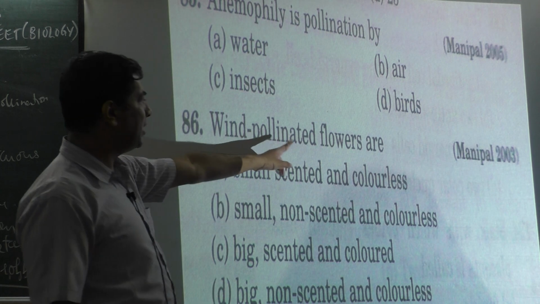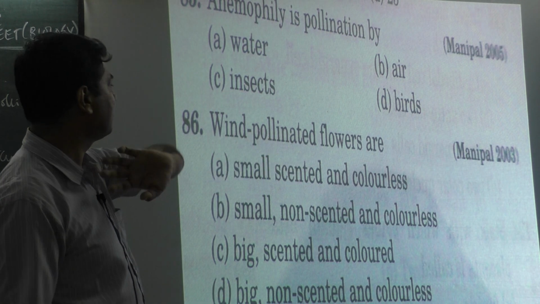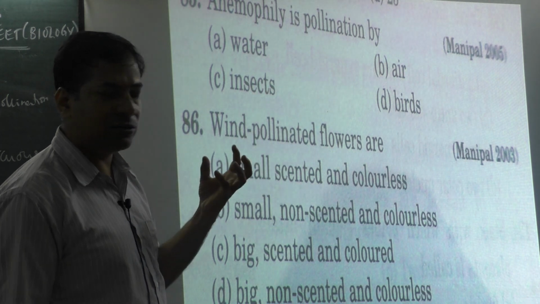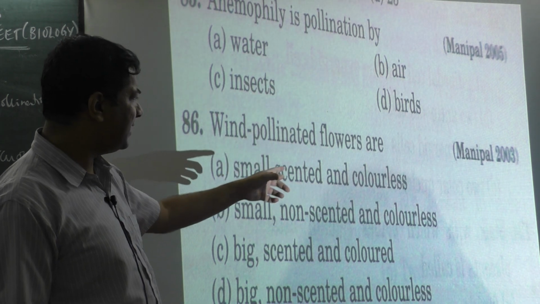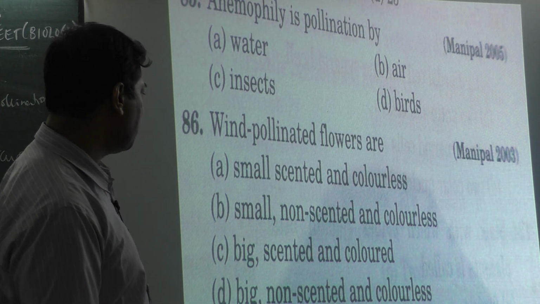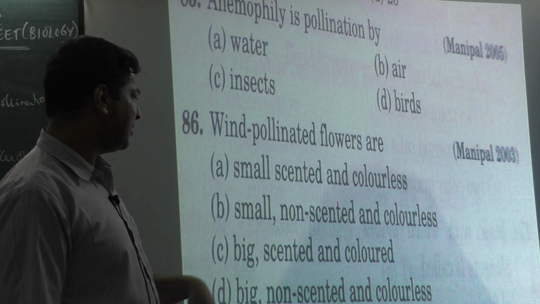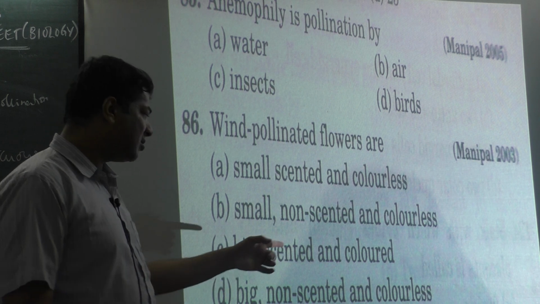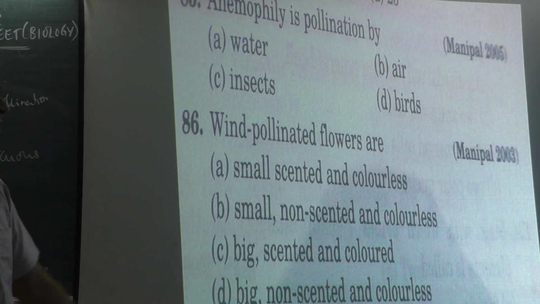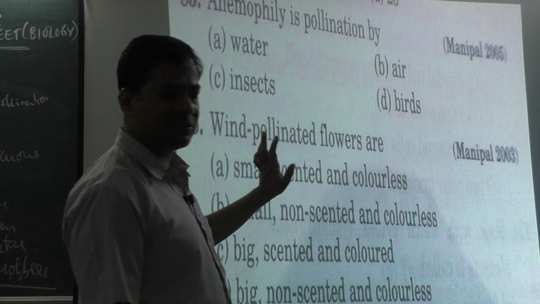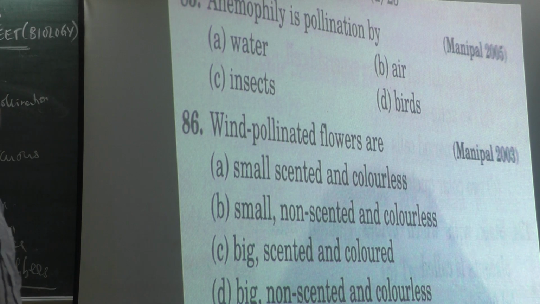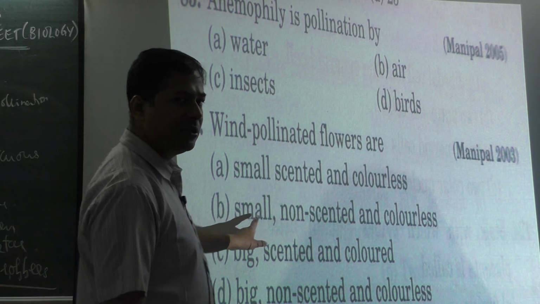Then wind pollinated flowers are what? Small scented. Scented means very good smell. Small scented and colorless, small non-scented and colorless, big scented and colored, big non-scented and colorless. These are the type of questions they ask for NEET. You should know. This was asked for Manipal 2003. So these type of questions you should know. Okay, it should be option B.